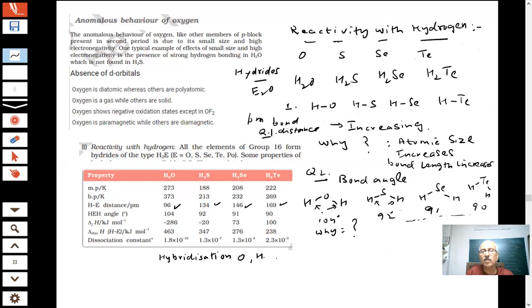Okay, this question is asked first. If this is the element E, what is the hybridization of these elements? Sir, sp3. But then, if I draw the Lewis structure, what is there? There are two lone pairs of electrons. Can you see that?